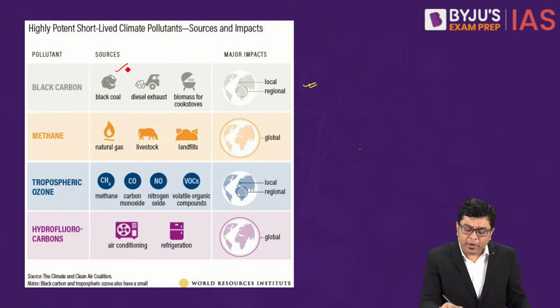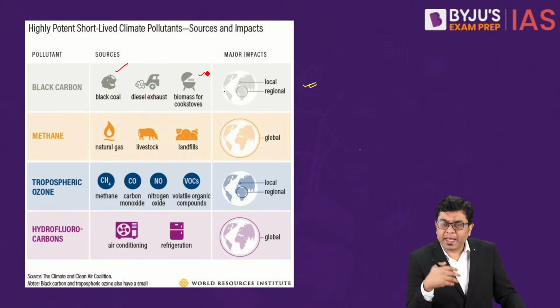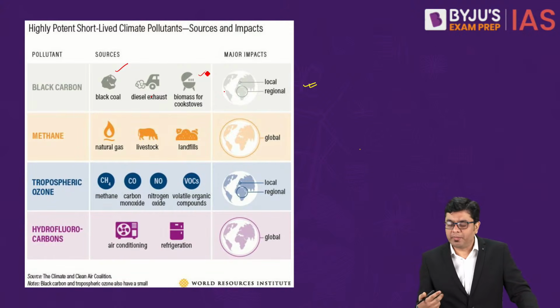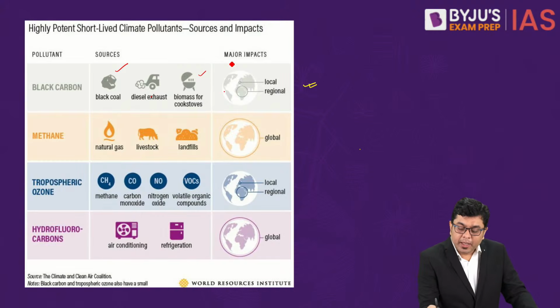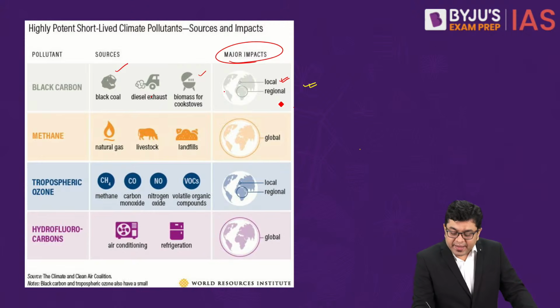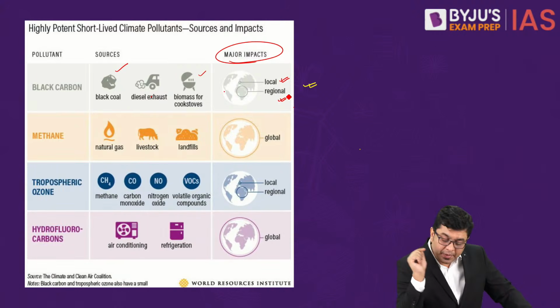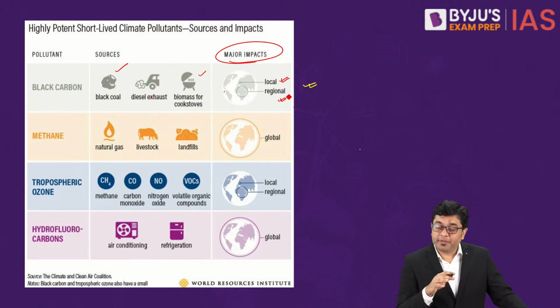Diesel exhaust, biomass for cooking stoves, for example burning of charcoal for cooking, etc. All of that releases a lot of black carbon. Now here, the impact of black carbon emission is largely local and in certain cases regional in that territory as well. So when we talk about the Himalayan region getting impacted by black carbon, it is the regional level of impact.